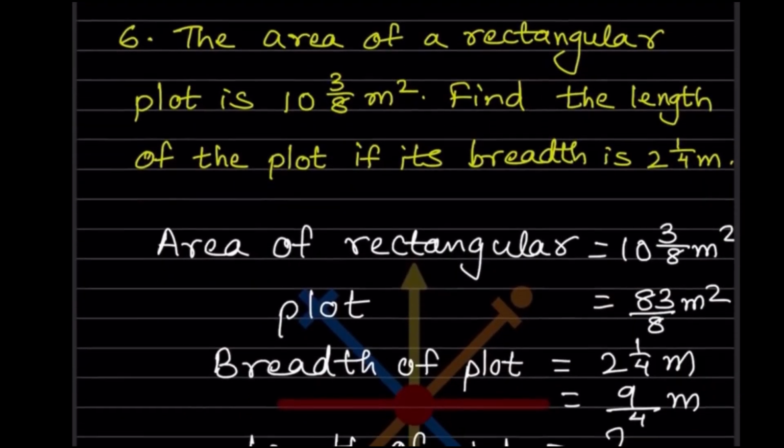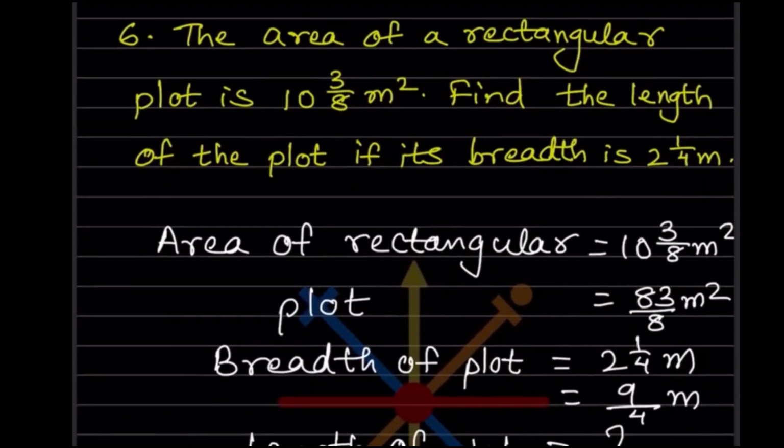The area of a rectangular plot is 10 integer 3 by 8 meter square. Find the length of the plot if its breadth is 2 integer 1 by 4 meter. So area is given, that is 10 integer 3 by 8. So now this will be 80 plus 3, that will be 83 by 8 meter square. And then breadth is given as 2 integer 1 by 4. So this is going to be 8 plus 1, 9 by 4 meter, and we want the length.